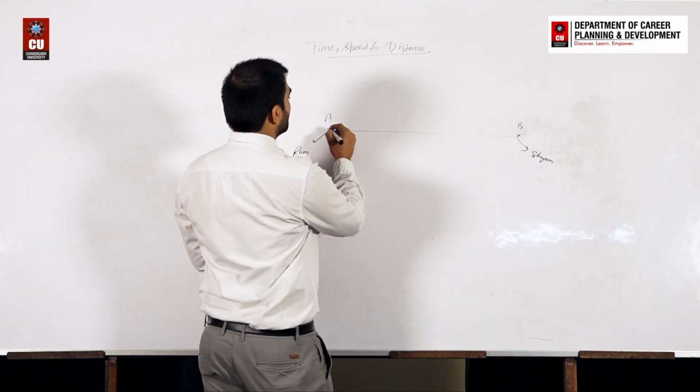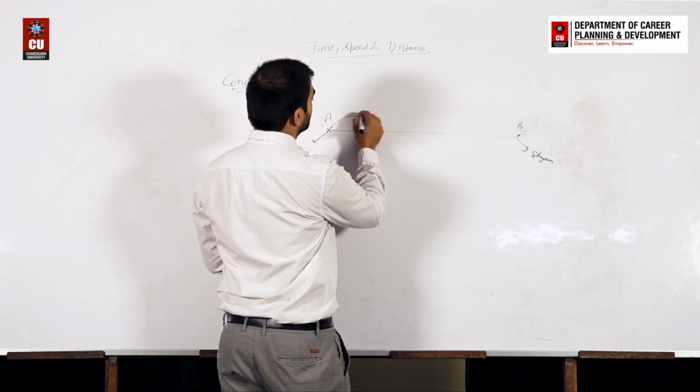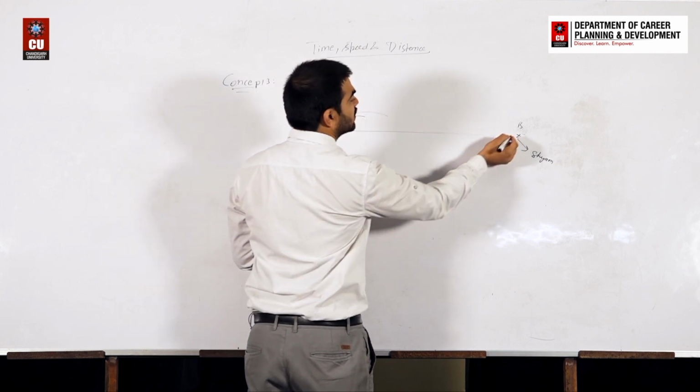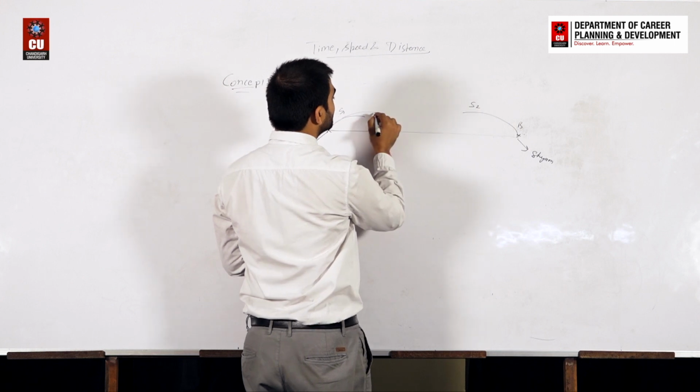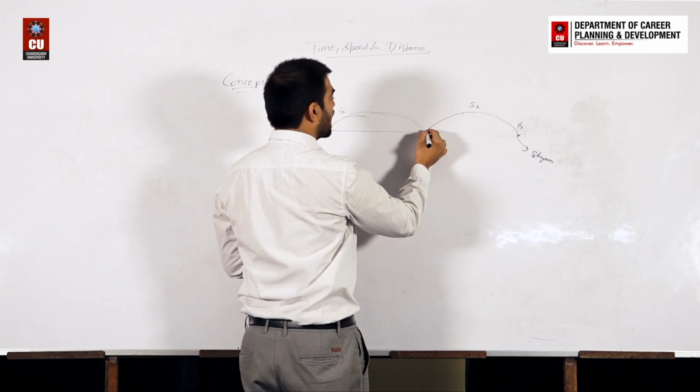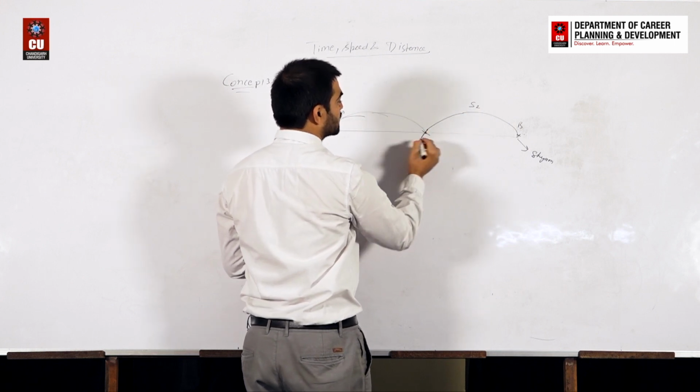This person is moving with speed s1 and this person is moving with speed s2, and somewhere between these two points they meet here. Let's say this point is C.